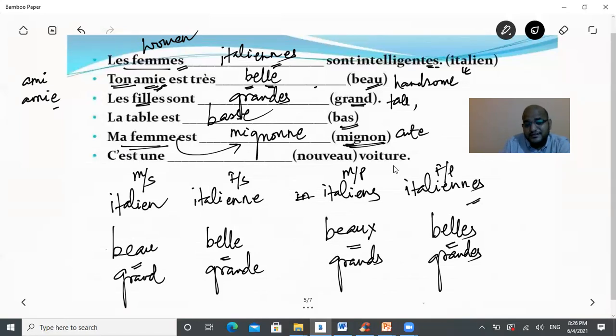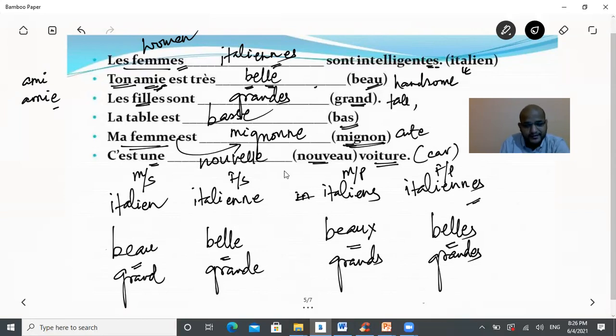C'est une voiture. Voiture is car, which is a car, and car is feminine. We can have a hint here that une is an article, which is a feminine article, indefinite one. So we have to convert this adjective nouveau, which is new, to nouvelle.